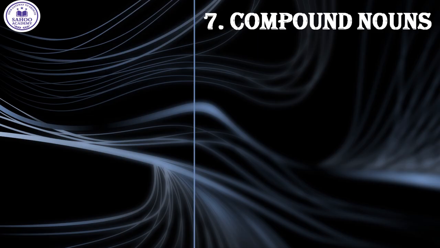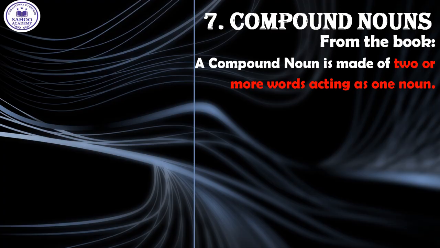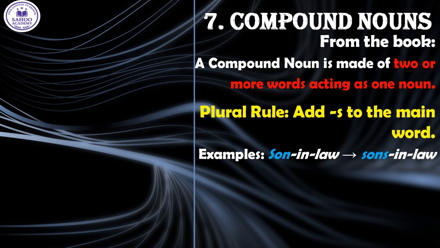Now let's examine a special category, that is compound nouns. A compound noun is a single noun that is formed by combining two or more words together to create a new meaning. The key rule to remember for making them plural is this. You typically add s to the main word, which is usually the most important noun in the phrase. Look at the examples on your screen.